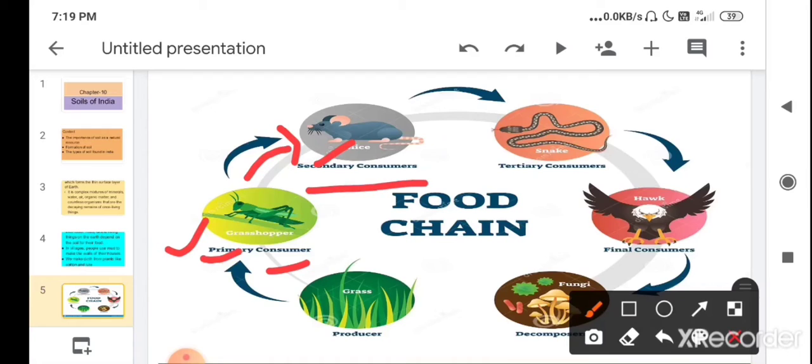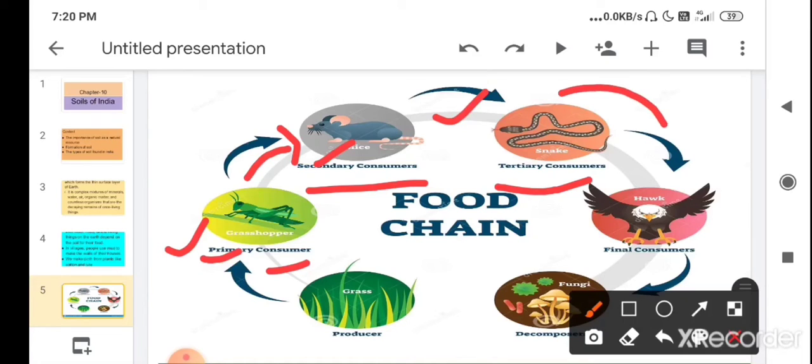Then this secondary consumer, who has already eaten one consumer, the primary consumer, is eaten by another animal. So the third animal is here known as the tertiary consumer. The example of the tertiary consumer is here the snake. So mice is eaten by the snake. Mice is eaten by the third animal, which is known as the tertiary consumer. The example is here the snake.